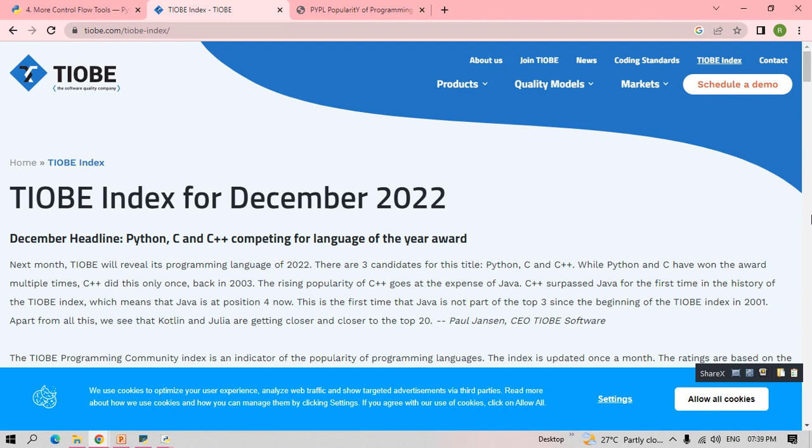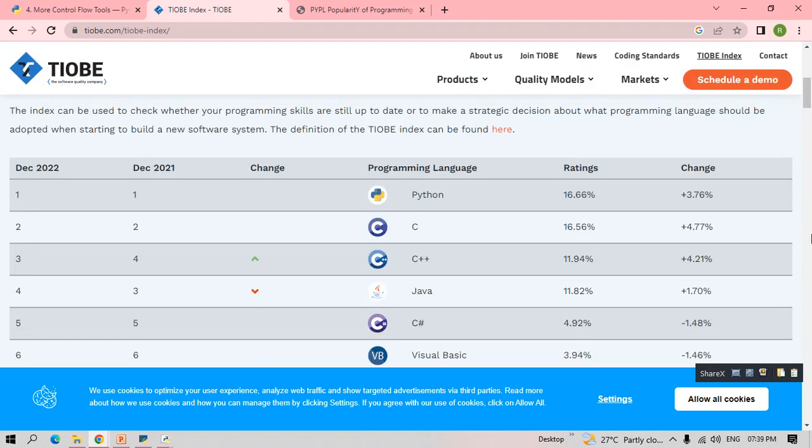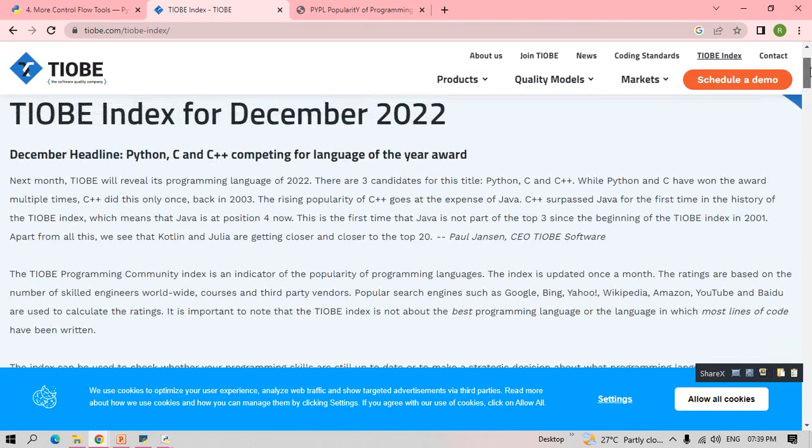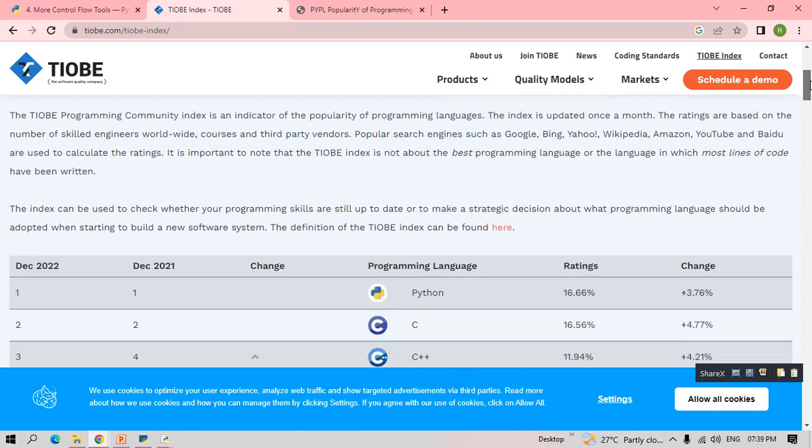Before leaving the session, I will tell you an important thing. This is the TIOBE index. This TIOBE programming community index is an indicator of the popularity of programming languages. It is updated once a month. It will show you which programming language is very popular in a month. They take a survey and post it here in TIOBE. If you want, you can go to this site and watch this.